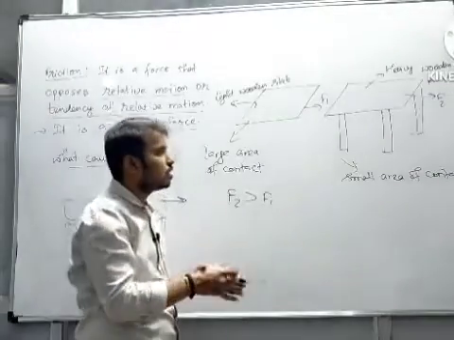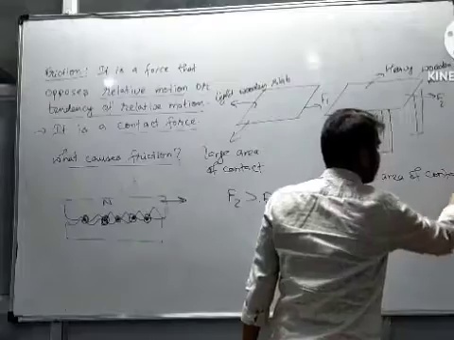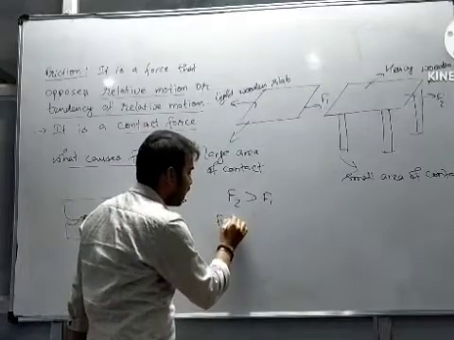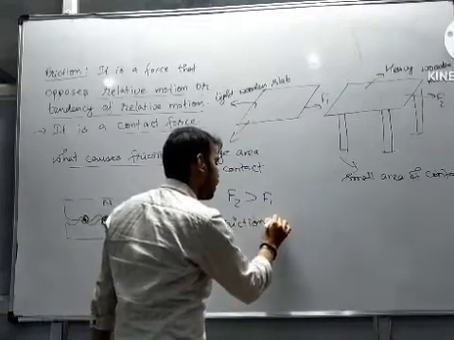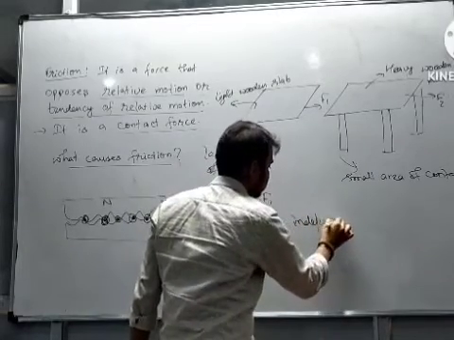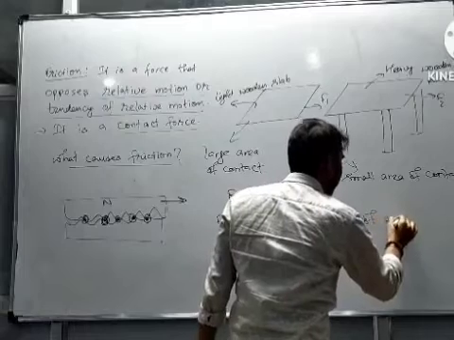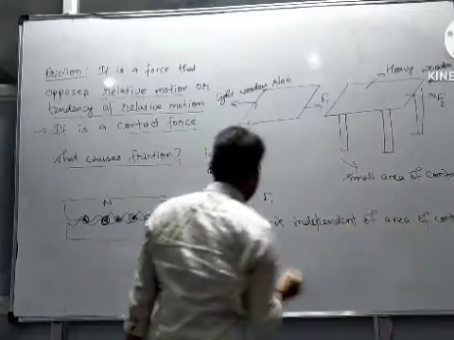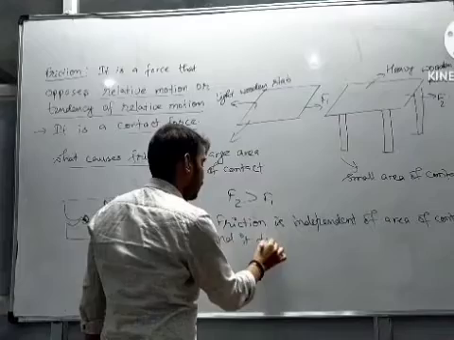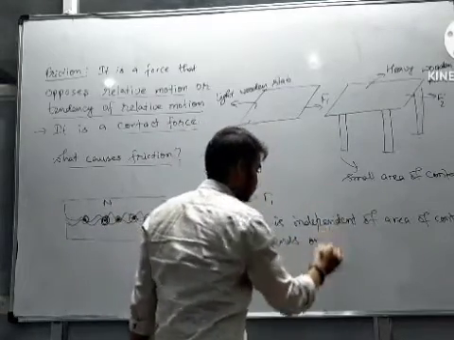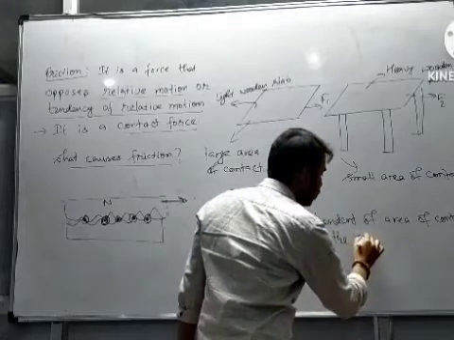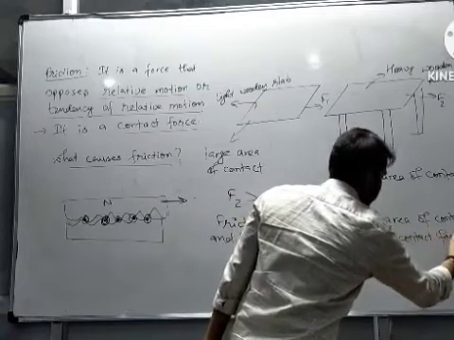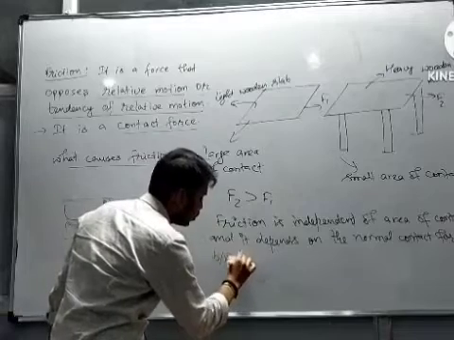So from this observation, we can say that friction is independent of the area of contact, and it depends on the normal contact force between the two surfaces.